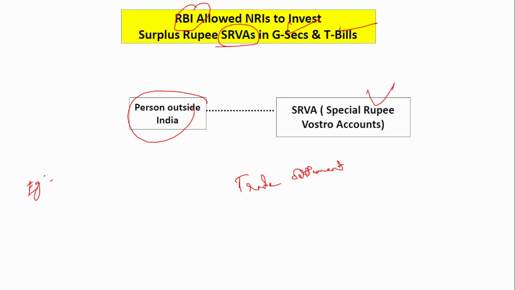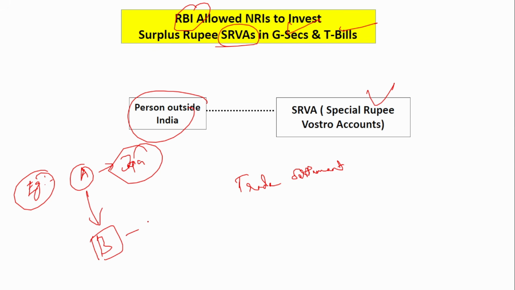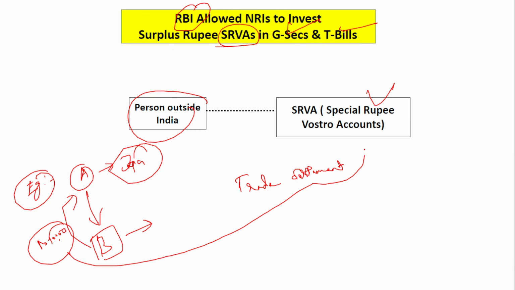Now let me explain this with an example. Person A is in Japan. He has sent certain items, maybe some mobile items, to India, and here person B has imported the goods. So person B has to pay person A in Japan. Say the value of the goods is 10,000 rupees. Instead of paying this in Japanese yen, person B will deposit this 10,000 in the special rupee Vostro account of person A. So the money will be stored in the form of rupees only. Here 10,000 will be deposited.